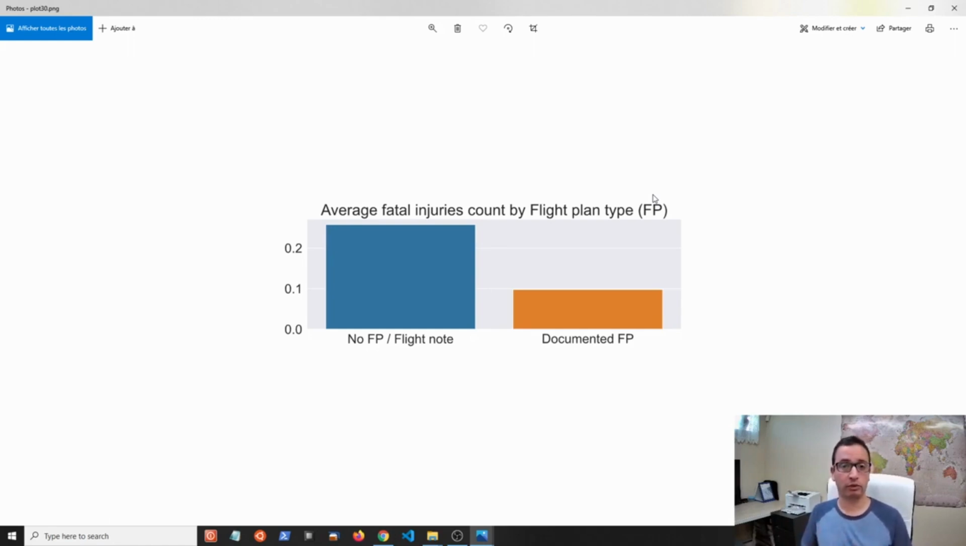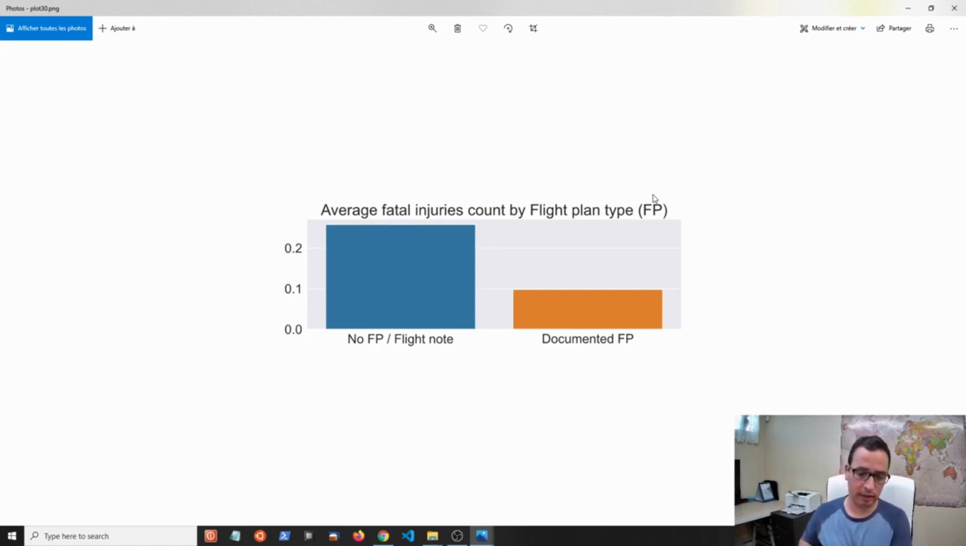We are responsible for search and rescue in Canada. And as you can see, even though most of the flights use flight plans, they have lower fatal injury counts. So flight plans are extremely important in search and rescue. The main reason is that they concentrate information in just one place, so it's really easy and quick to access information and to start search and rescue as soon as possible if an aircraft is missing. And that can change everything.